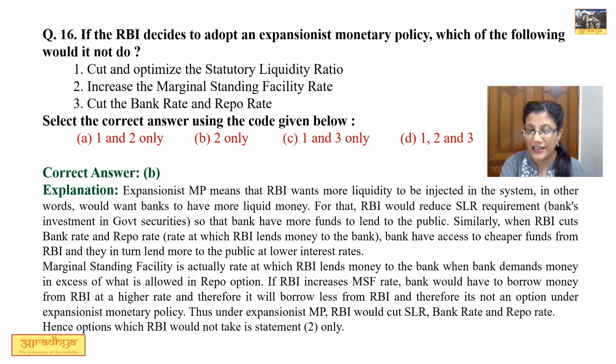First of all, when SLR, that is statutory liquidity ratio, is being cut down. Second, when bank rate is being cut down. Third, when repo rate is being cut down. So the only option left is increase the marginal standing facility rate. Now, what does MSF mean? MSF is a borrowing rate over and above the repo option, which banks generally use. अगर आरबीआई एमएसएफ रेट को बढ़ा देती है, इसका मतलब बैंक को ज्यादा रेट में बोरो करना होगा, which definitely banks will not go for. इसका मतलब बैंक्स के पास लिक्विडिटी कॉन्स्ट्रेन हो जाएगा. So correct option is 2, that is increase the marginal standing facility rate.